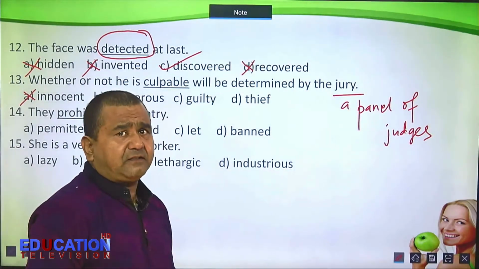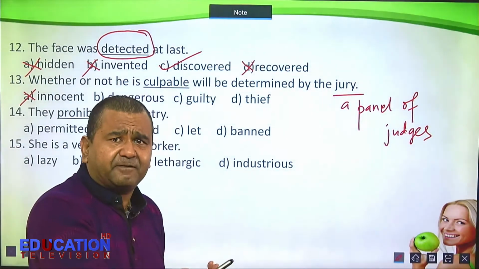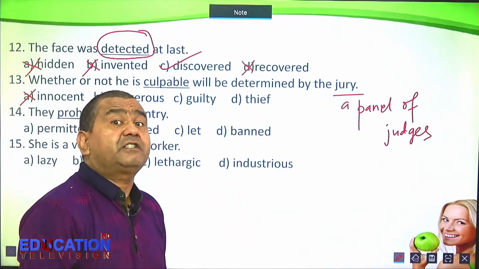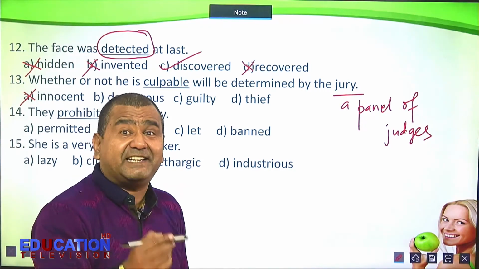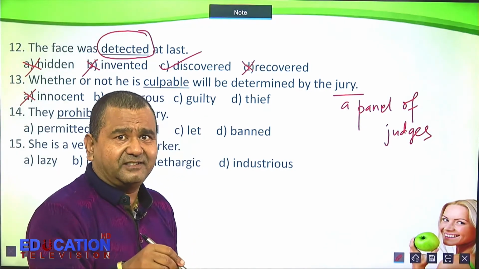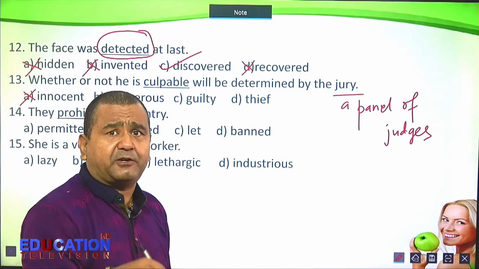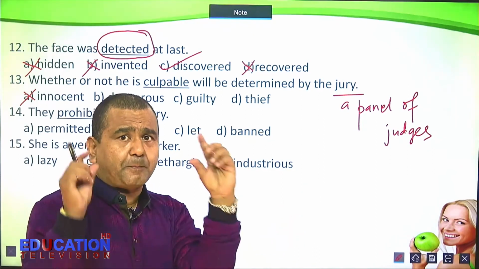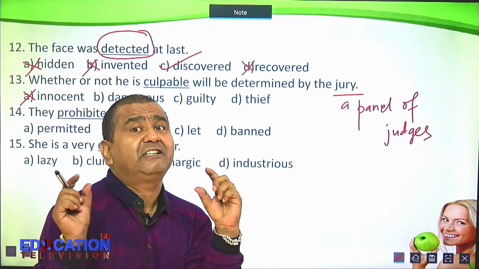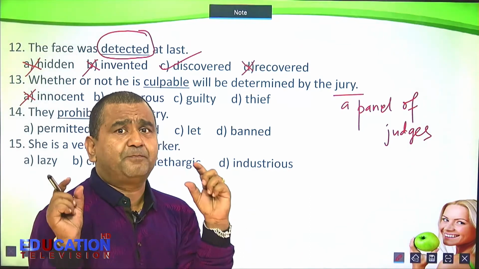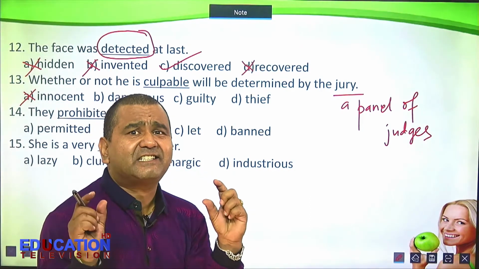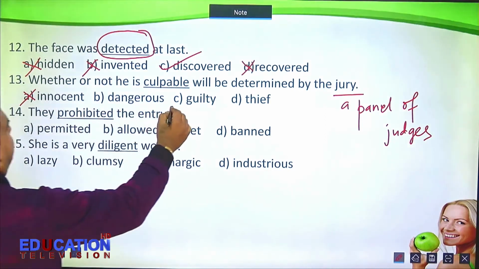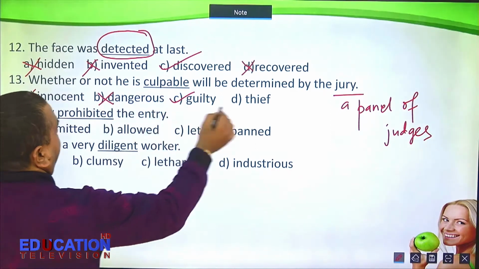After proving that someone is not guilty, we find someone is innocent. So judges are there to determine whether someone is guilty or not. So when the determination is made, we find out whether someone is innocent or not. So the primary case here is not being innocent, but being guilty or not. So your answer is guilty. It's not a matter of dangerous, nor the matter of thief.